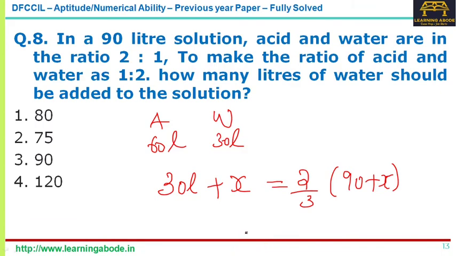If you solve, you will get x equal to 90 again. Okay, so 30 plus x equal to 2/3 of 90 plus x. So that would be 90 again. So that's the alternate way of solving.